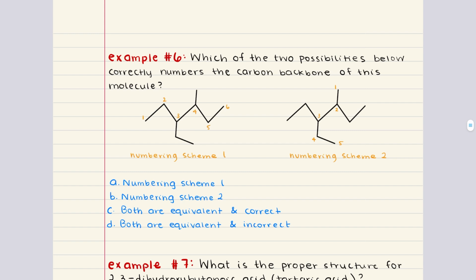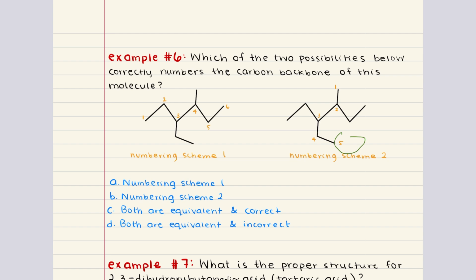Problem 6 says, which of the two possibilities below correctly numbers the carbon backbone of this molecule? The first priority when numbering a molecule is to ensure we are numbering the longest carbon chain. In numbering scheme 1, the chain includes 6 carbons, which represents the longest possible continuous chain in this structure. However, in numbering scheme 2, the chain only includes 5 carbons, which is shorter, and it does not meet the requirement of identifying the longest chain.